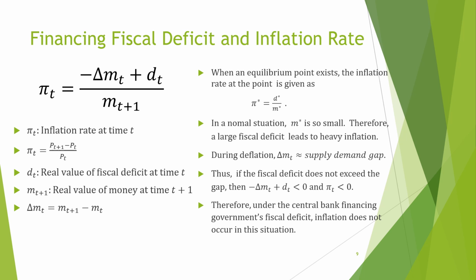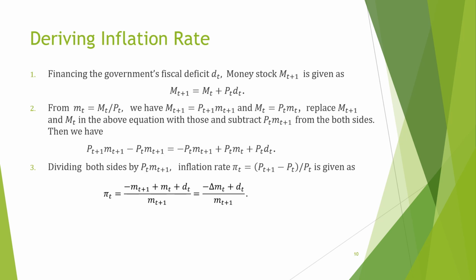On the other hand, in the deflationary state, delta mt is approximately equal to the supply-demand gap, so if the fiscal deficit does not exceed the supply-demand gap, then the numerator is negative, and the inflation rate is negative. Therefore, even under central bank financing of the government's fiscal deficit, inflation does not occur in this situation. Even if this condition is not met, in the deflationary state, the denominator becomes large, so large inflation will not occur.